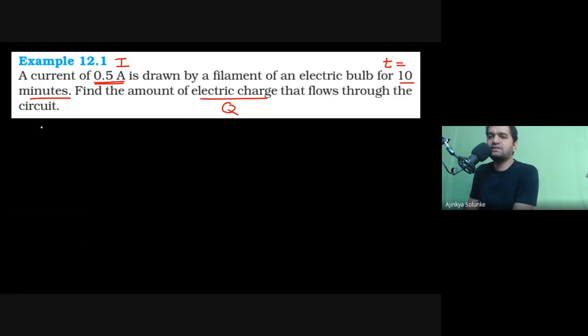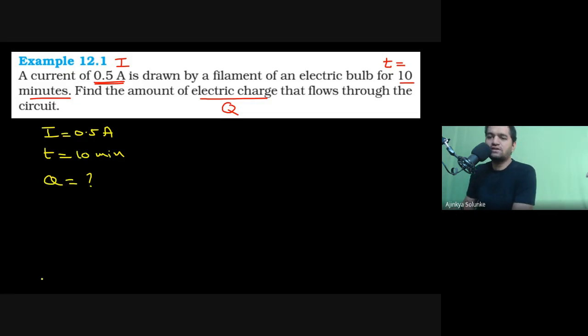The given data: I is equal to 0.5 amperes, T is equal to 10 minutes, and Q you need to find out. What kind of time do we use in our calculations, minutes, hours, or seconds?